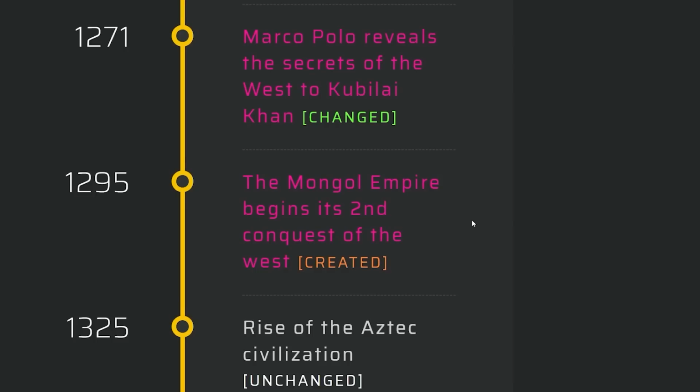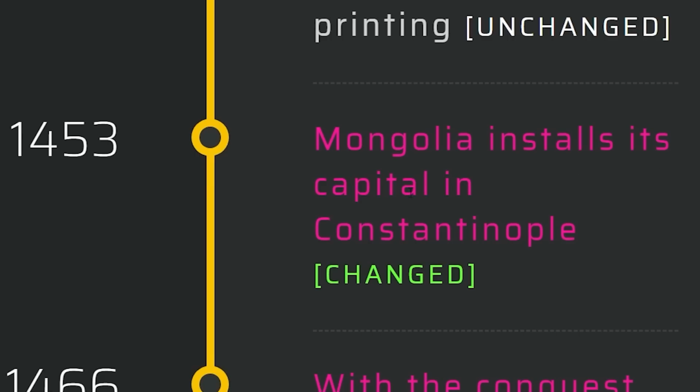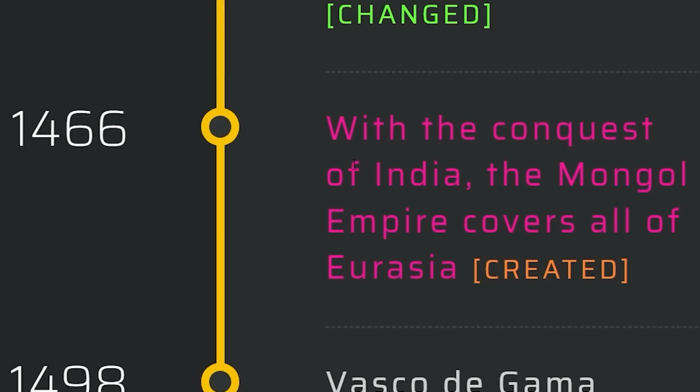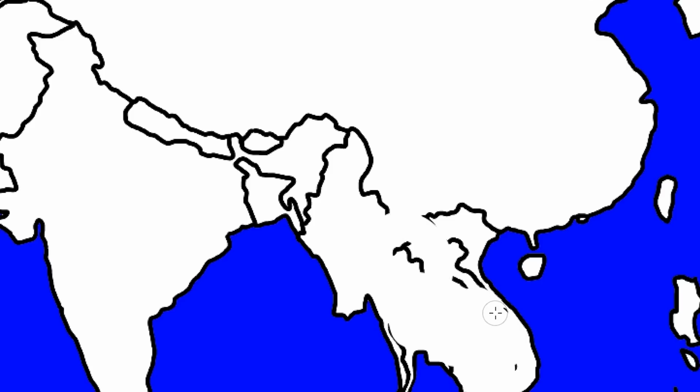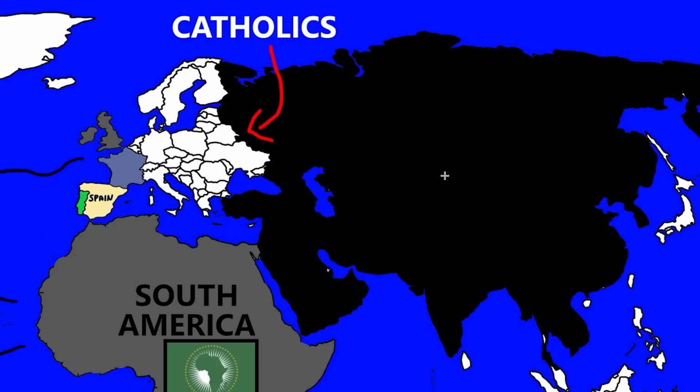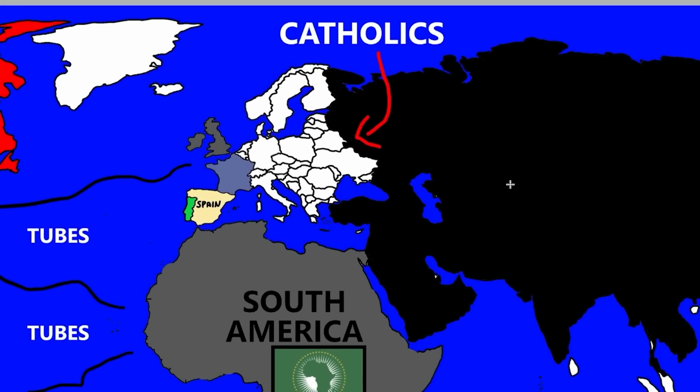So Genghis Khan is trying again here. Mongolia installs its capital in Constantinople. With the conquest of India, the Mongol Empire covers all of Eurasia. That makes things real simple. Thank you. I'm a little bit hesitant to delete all these borders, but I'm just going to do it for now. Okay, for now they have something like this. I'm going to keep reading to see what other changes. It said all of Eurasia though.